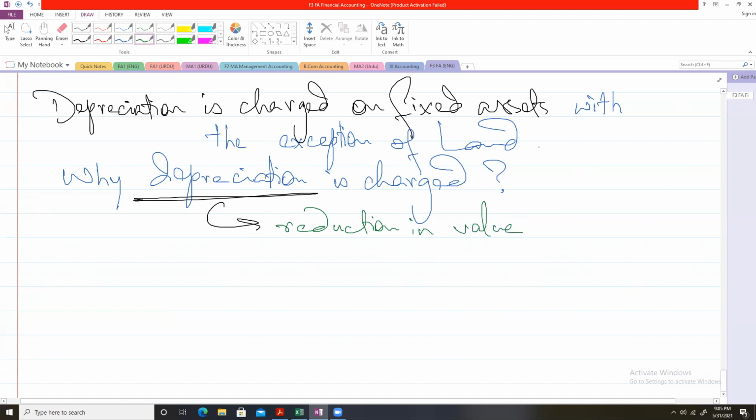And depreciation, in simple terms, is a reduction in value, a decline in value of non-current assets. Now, as I said earlier, we do not charge depreciation on land. Why? Because it is assumed that the value of land, instead of falling with the passage of time, increases as time goes on. That's why no depreciation is charged on land.